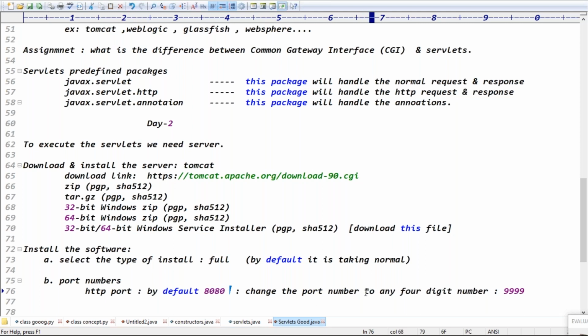Sir, can we use the same port number 8080? If you use the same port number, you'll get an issue because Oracle services are already running on the 8080 port number. Every service takes one port. If you give Tomcat also the 8080 port, one of the applications will crash.